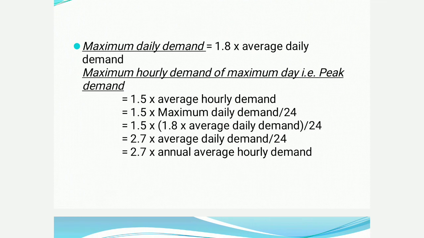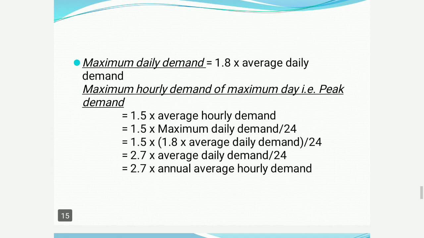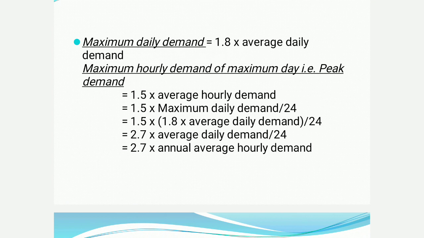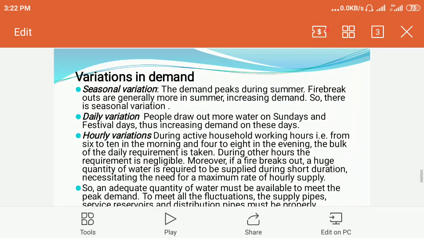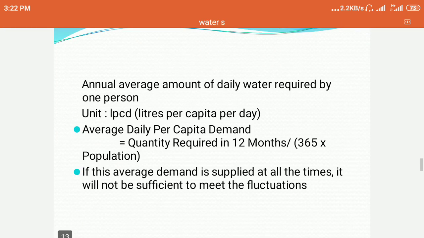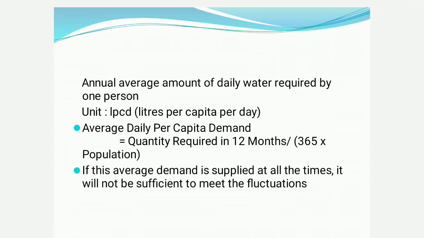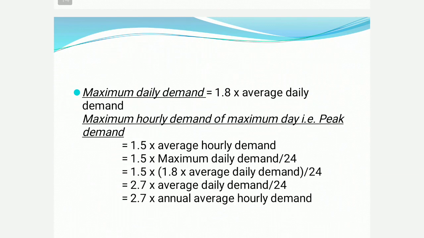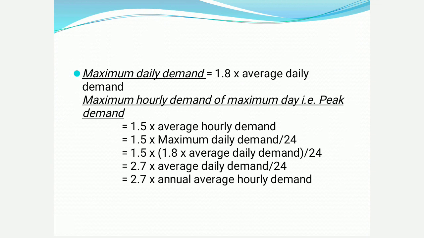So the important thing you have to know is the maximum daily demand. Maximum daily demand is nothing but 1.8 times of the average daily demand. So we have this formula. Generally the given value, 135 LPCD, is the average daily demand. So maximum daily demand is obtained by multiplying 1.8 to the average daily demand.